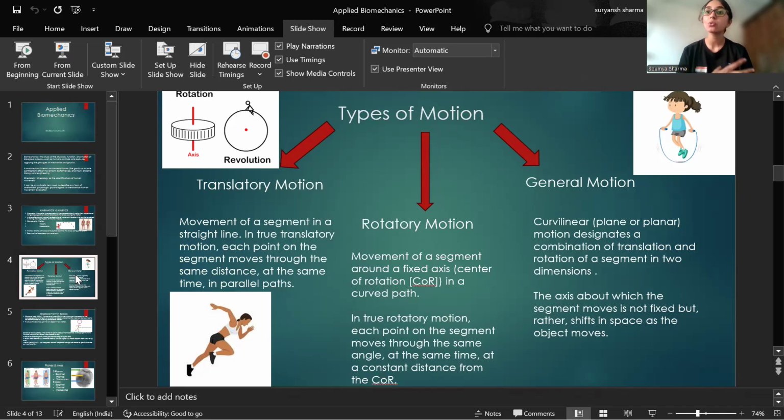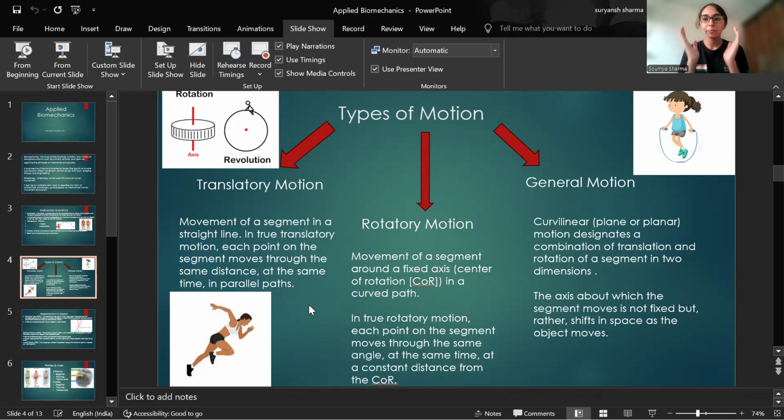Translatory motion leading to translation, basically something moving at a normal pace, something moving in uniformity, something moving in a straight line. Okay, so a movement of a segment in a straight line. Okay, translatory motion means movement of a segment in a straight line. Okay, so in a true translatory motion, each point in the segment moves through the same distance at the same amount of time, usually in parallel paths.